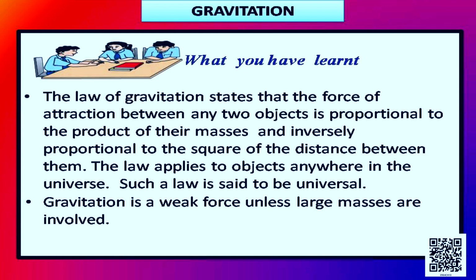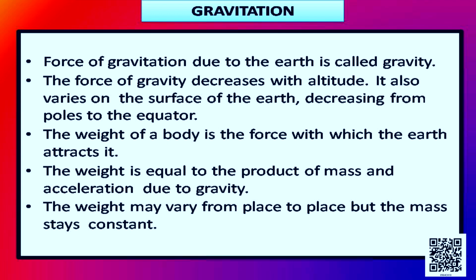Gravitation is a weak force unless large masses are involved. Force of gravitation due to the earth is called gravity. The force of gravity decreases with altitude. It also varies on the surface of the earth, decreasing from poles to the equator. The weight of a body is the force with which the earth attracts it. The weight is equal to the product of mass and acceleration due to gravity. The weight may vary from place to place, but the mass stays constant.